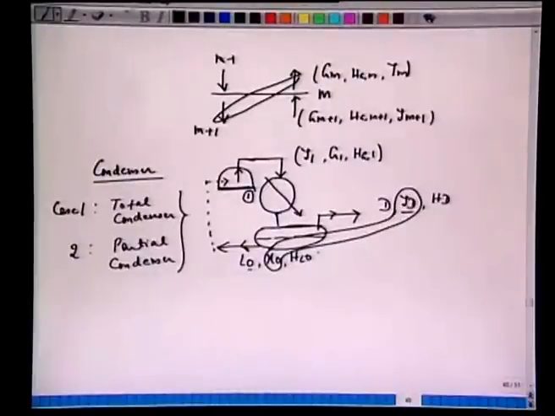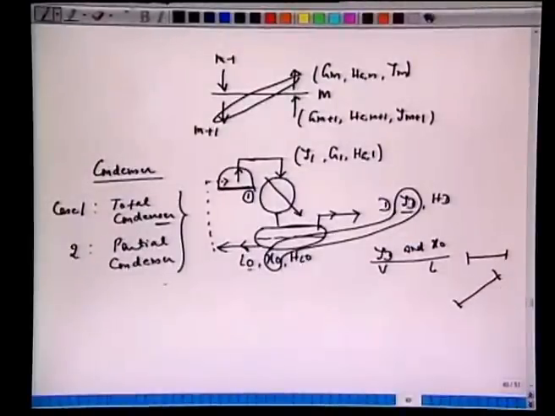See the difference: in the earlier case of the total condenser, Xd was the same as X0. But here Yd and X0 represent equilibrium mole fractions of the vapor and the liquid. You can think that on a Txy diagram or an Hxy diagram they will lie on the tie line.